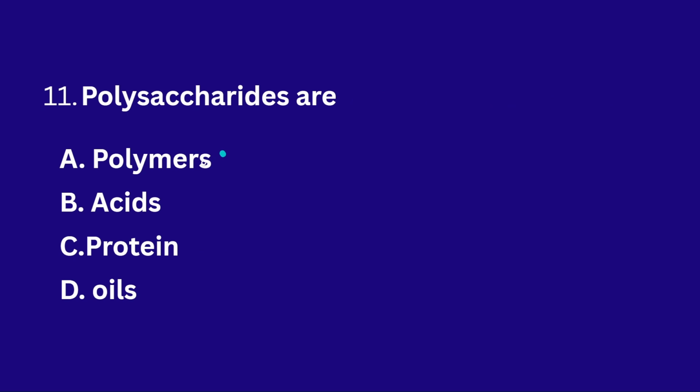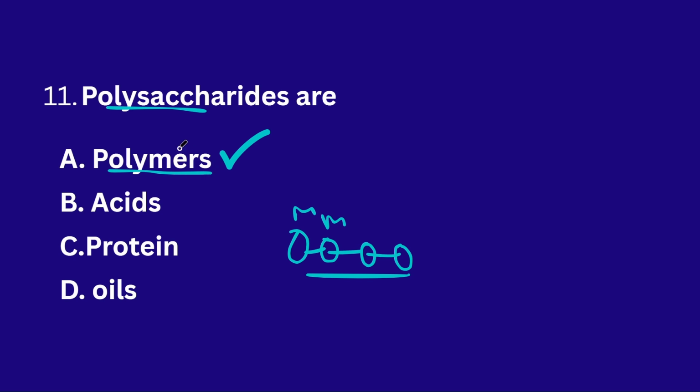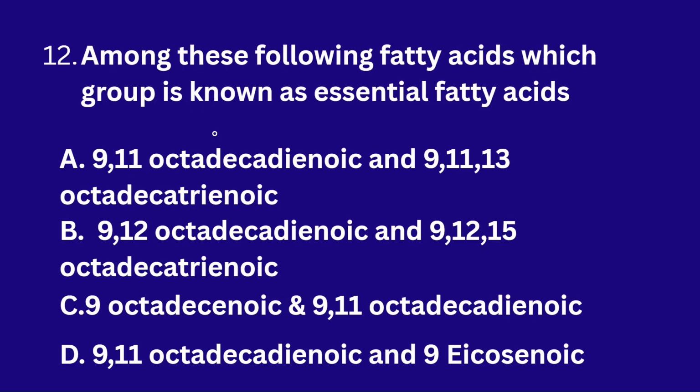Next, polysaccharides. What are polysaccharides? The polysaccharides are polymers. Obviously, different types of sugar units are combined to form a polysaccharide. These are the monomers, and the group of monomers are called polymers. So these polymers are called polysaccharides. It is a type of carbohydrate again.